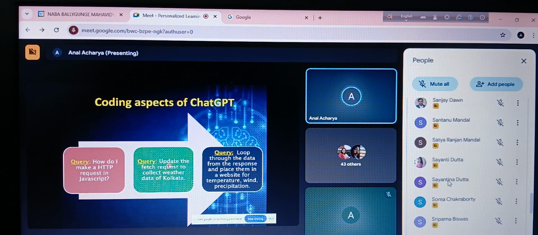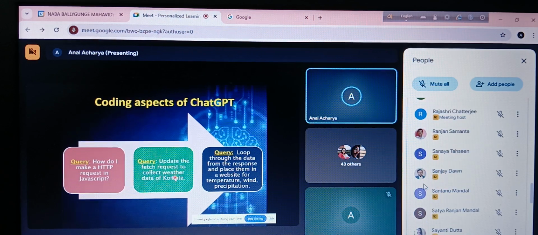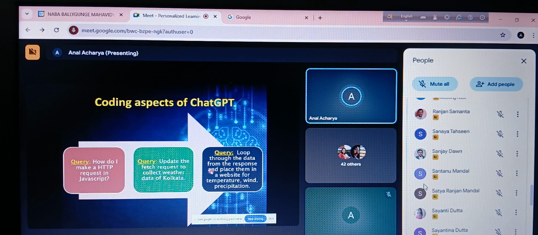If I ask for such a program, ChatGPT will instantly give me the reply. Or it could be a little more complex: look through the data from the responses and place them in the website for the temperature, wind and precipitation. That means the data that I have taken in the previous query, I am just placing in a website. All of these things can very easily be done through ChatGPT.